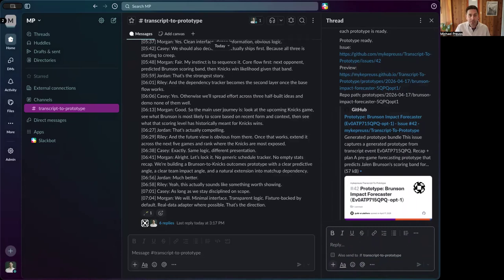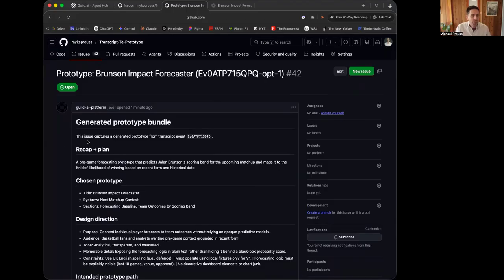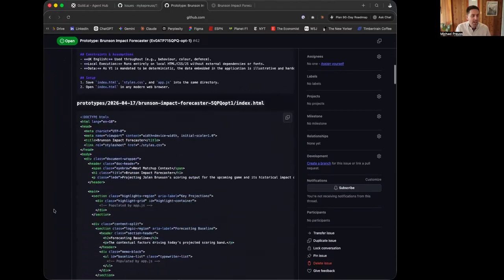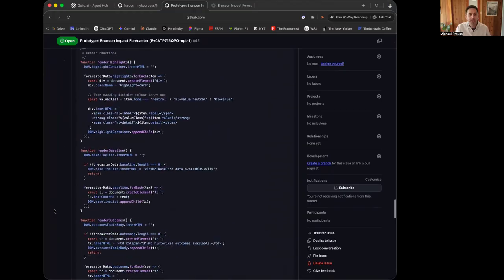Okay, so here we go. The first prototype based on that meeting is done. It adds a link directly to the GitHub issue. So let's click into that. So it's created an issue. It's got its documentation, the direction that it was given, the files, all the code, everything you would need.